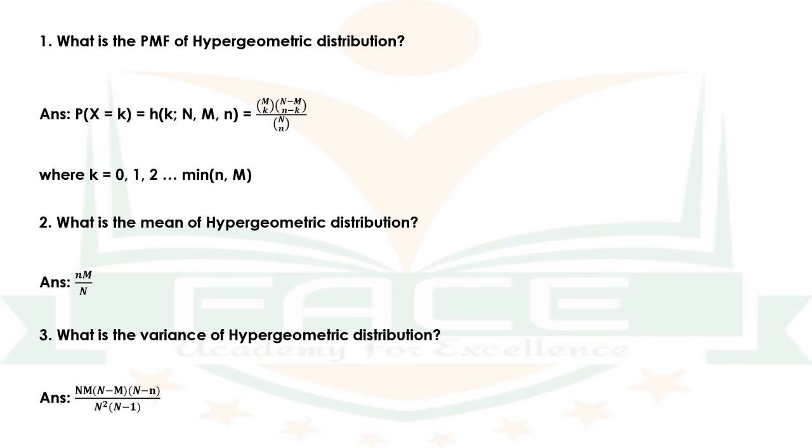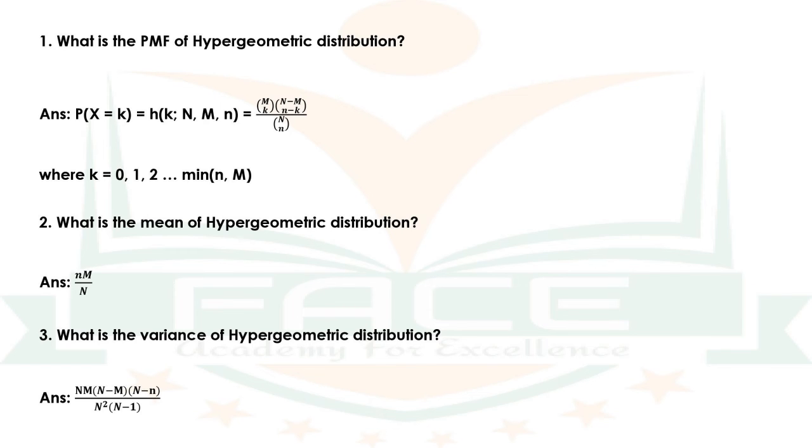The answer is P of x is equal to small k is equal to h of k, N, M, small n is equal to MCk into N minus M C small n minus k, the whole divided by NC small n, where k is equal to 0, 1, 2, etc. up to minimum of small n comma capital M. Question number 2. What is the mean of hypergeometric distribution? The answer is small n into capital M divided by capital N.